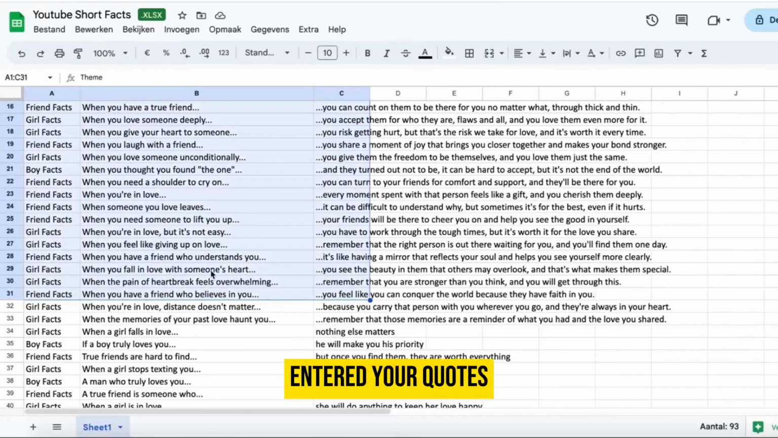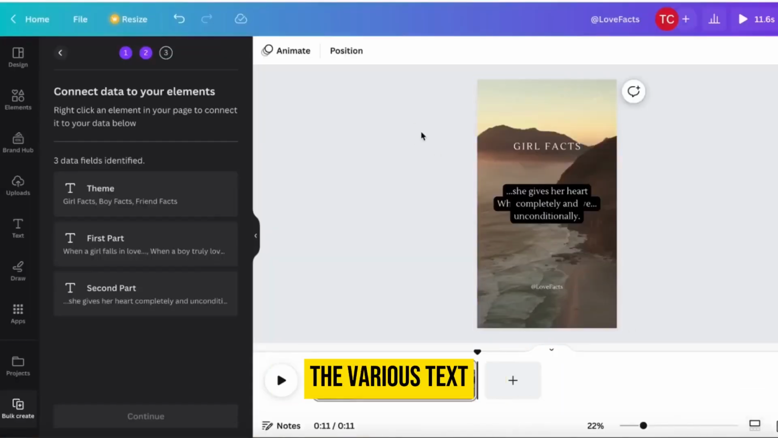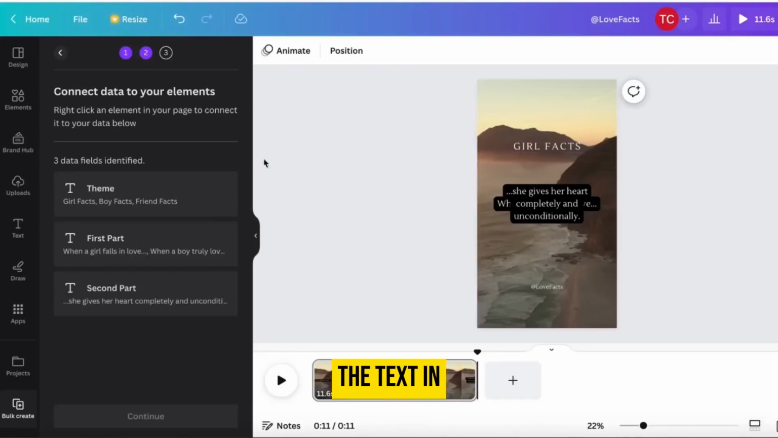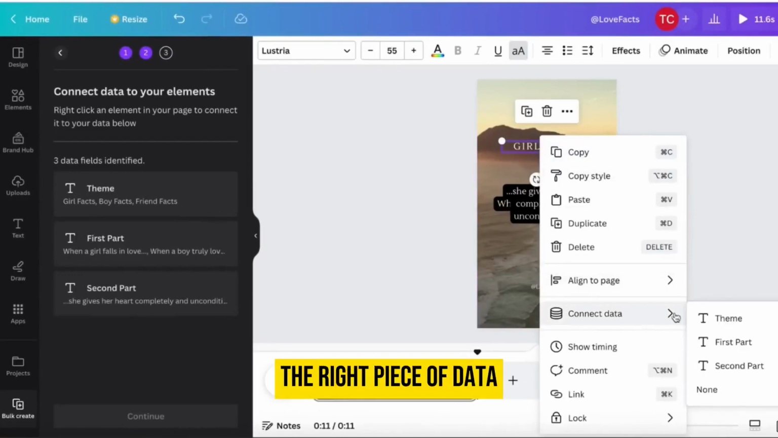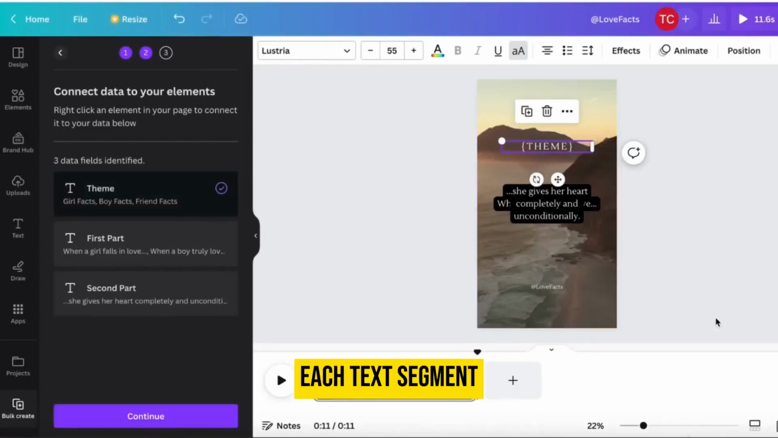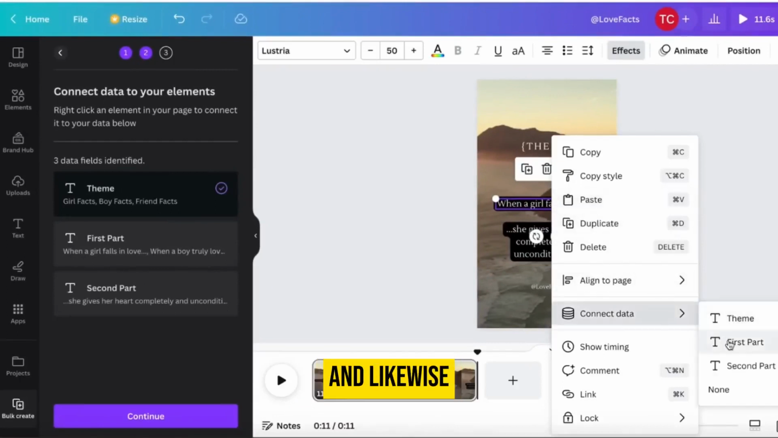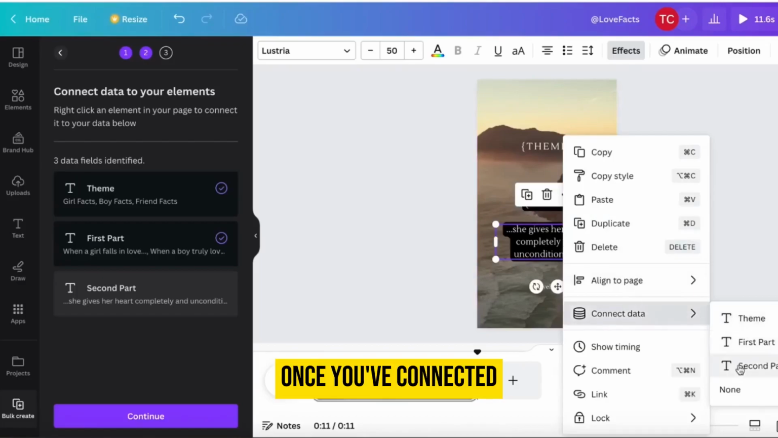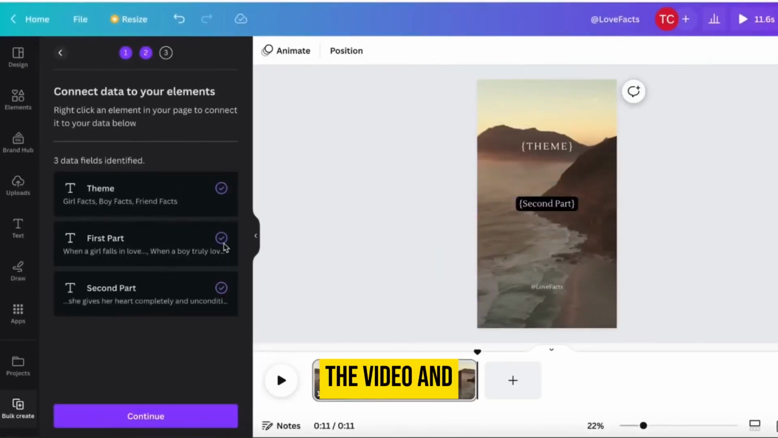Once you've entered your quotes, you'll see all 30 of them appearing in Canva. Simply click Done. Our next step is to link the various text elements to the appropriate segments of the video. Right-click on the text in the video and select Connect Data. Now, select the right piece of data that you want displayed in each text segment. Connect the first segment of the quote to the first part, and likewise, link the second segment of the quote to the second part. Once you've connected all the data pieces, place the second part back in the center of the video, and you're done.